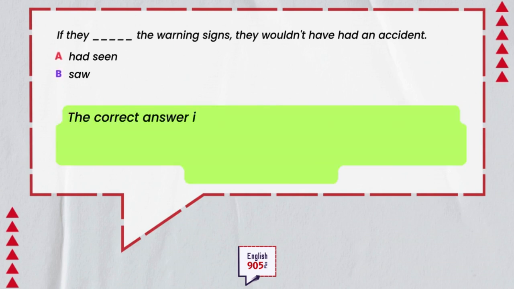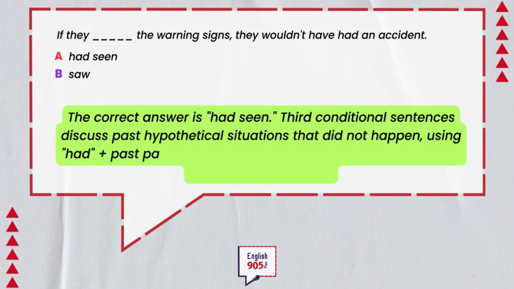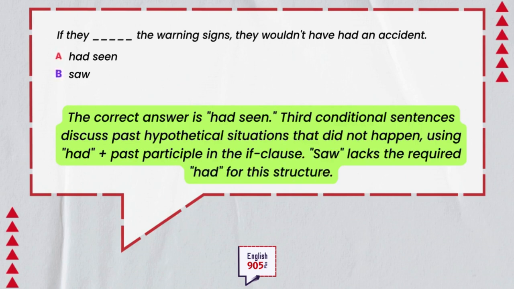The correct answer is had seen. Third conditional sentences discuss past hypothetical situations that did not happen, using had plus past participle in the if clause. Saw lacks the required had for this structure.